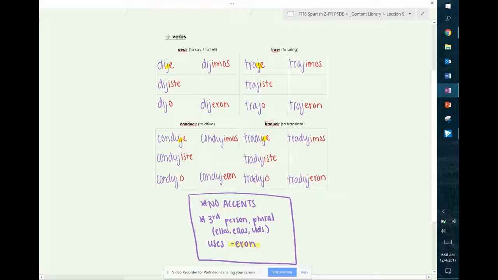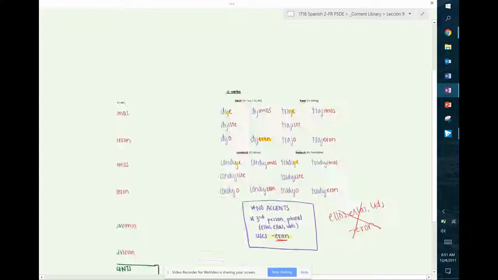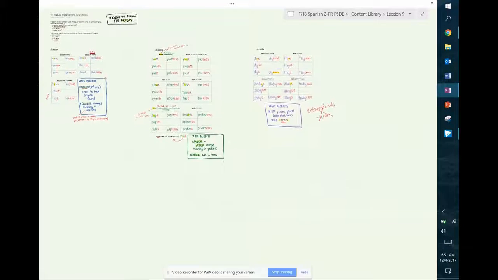Like I said, they have no accents. And the other thing that we need to take note of is that third person plural, or ellos, ellas, ustedes ending. If we look here, we will see that decir in the third person is dijeron. This is irregular because normally in regular verbs, the ellos, ellas, ustedes ending is -ieron. But for J verbs, we can't use that ending. Instead, we're just going to use -eron. So decir goes to dije, traer, traje, conducir, conduje, traducir, traduje. And that is the rest of the irregular preterite.